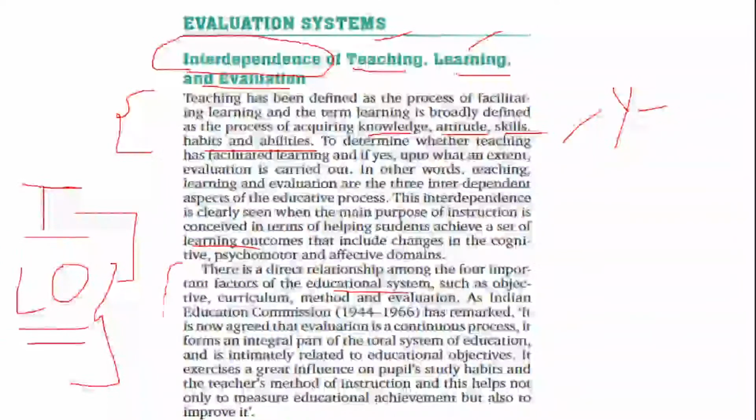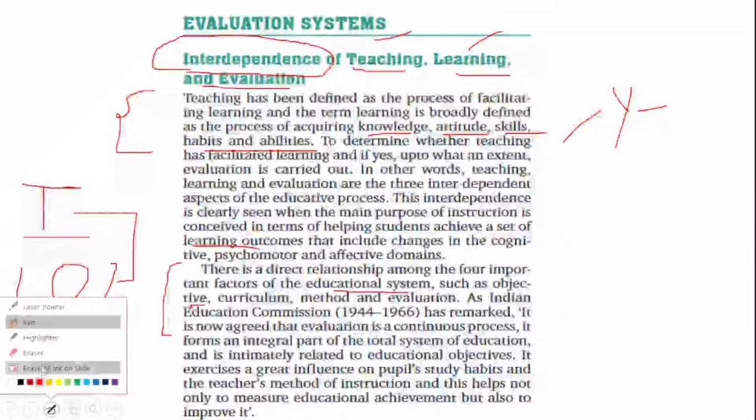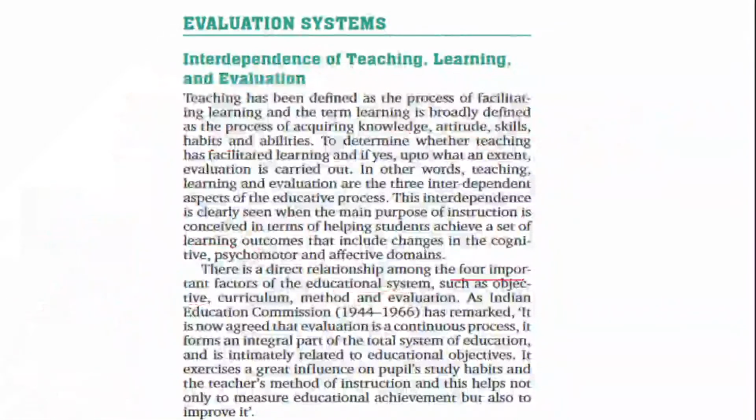Now, very, very important, this paragraph: the objective of your teaching, the purpose of your teaching, the curriculum, that is including the syllabus, the method of your teaching, and evaluation. See, very important, I will just clear the screen so that it will be highlighted. You have the four components which have a direct relationship. One is the objective of your teaching, another is the curriculum including syllabus, then you have the method of teaching